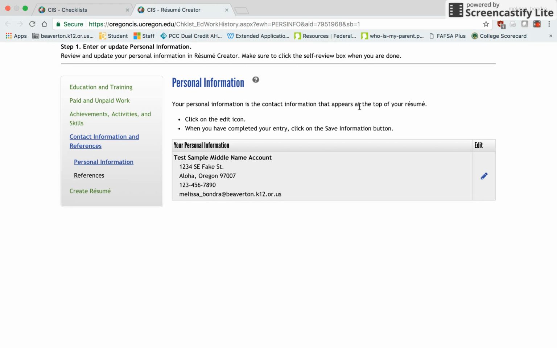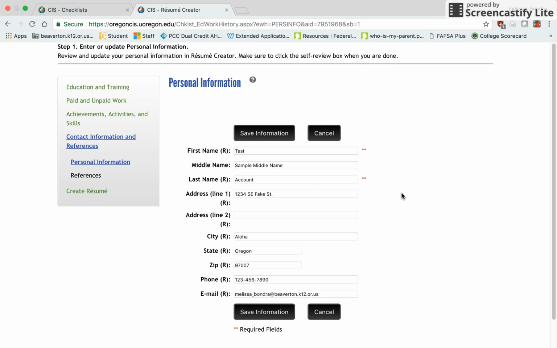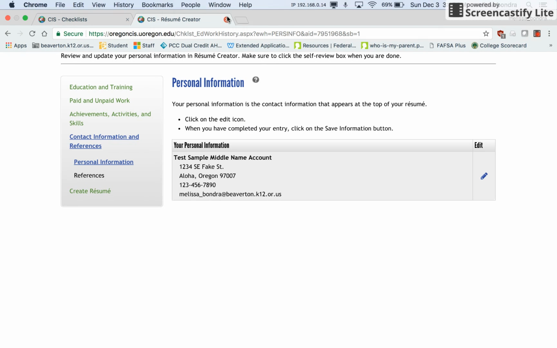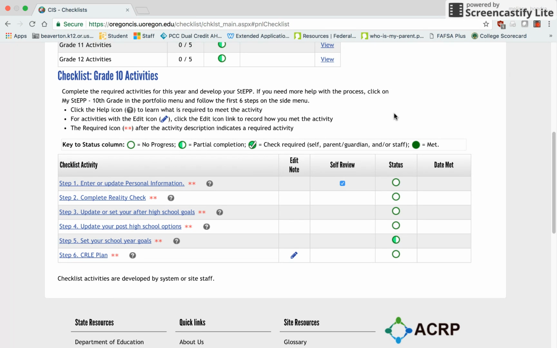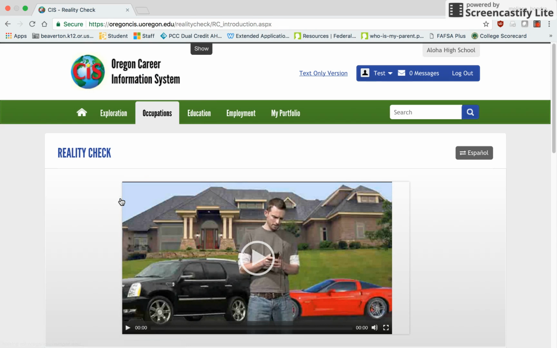A new dialog box will appear where you can click on the blue edit pencil icon and update your personal information. This information will be used on your 11th grade checklist for resume purposes, so make sure it is accurate. When you have entered in all of the information, click Save, exit out of the dialog box, returning to your checklist. The final step to completing this activity is to check off the self-review box. Now you are ready to move on to step number 2, reality check.